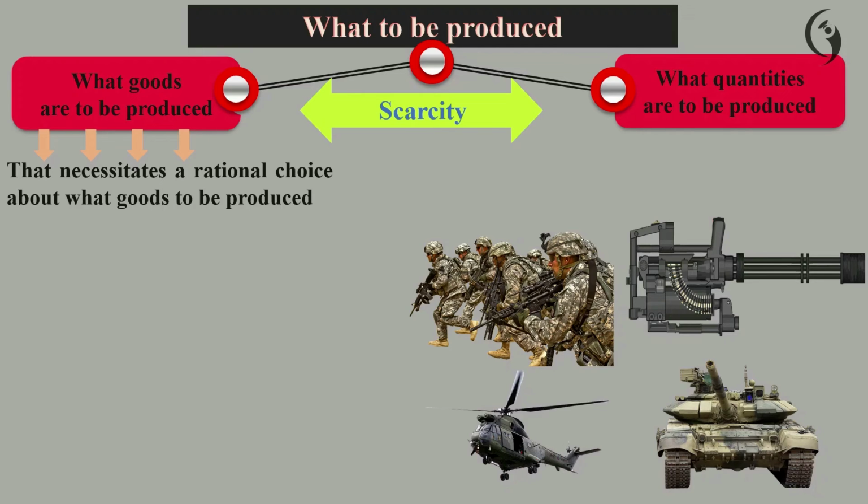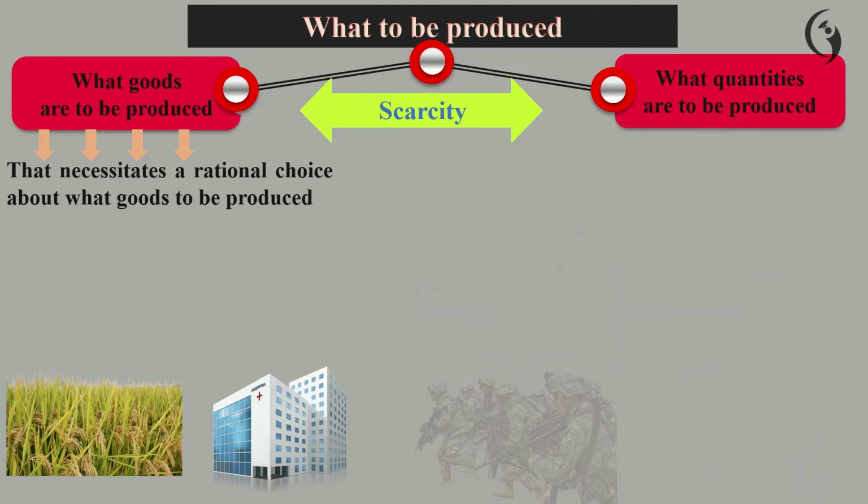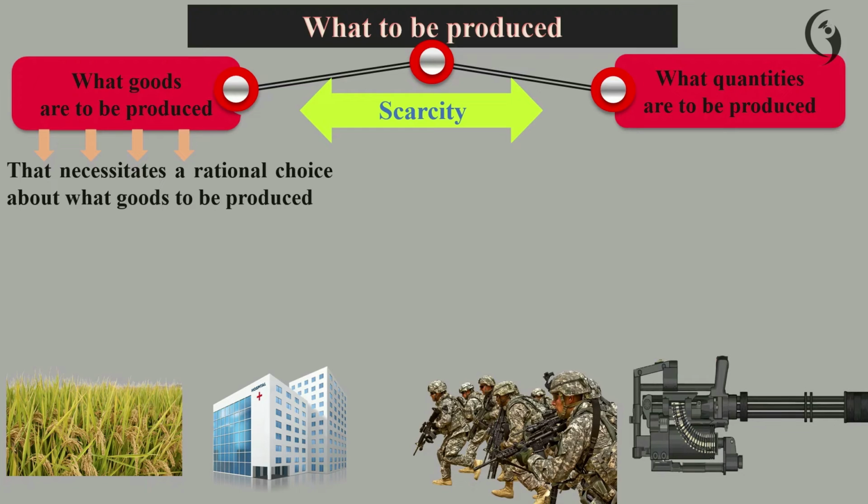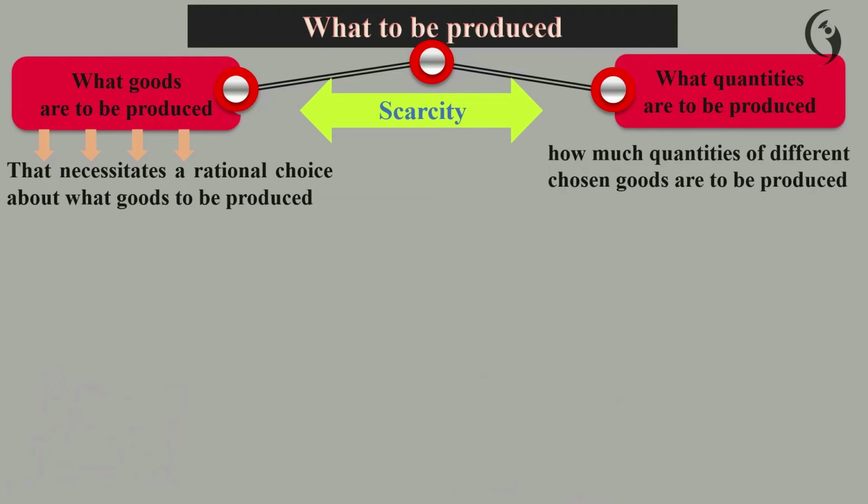Normally, the government produces a mix of all those items: food, social services, and national security. After the government decides what goods are to be produced, the other question is how much of the different chosen goods is to be produced.